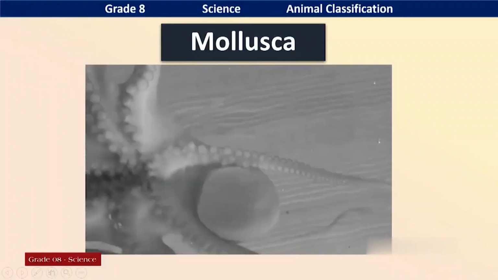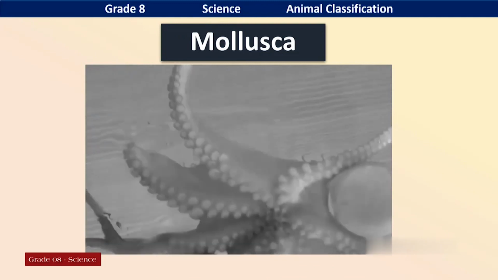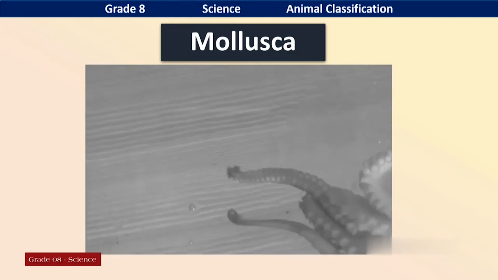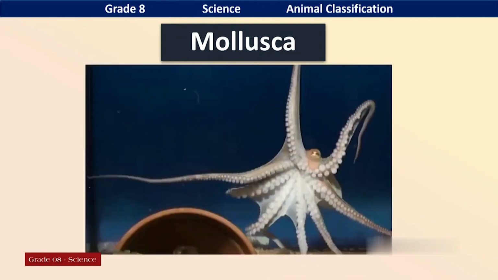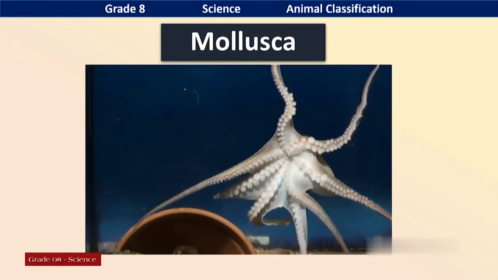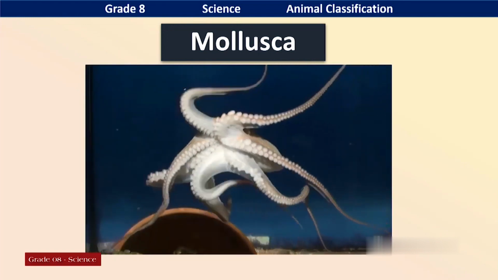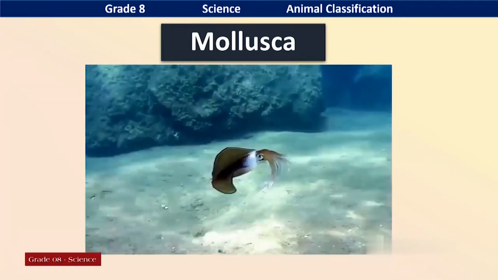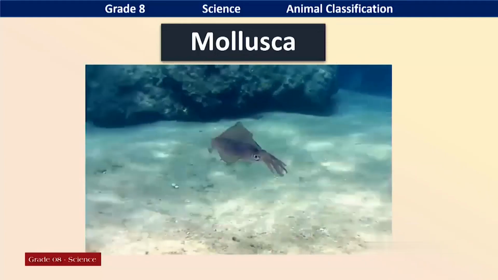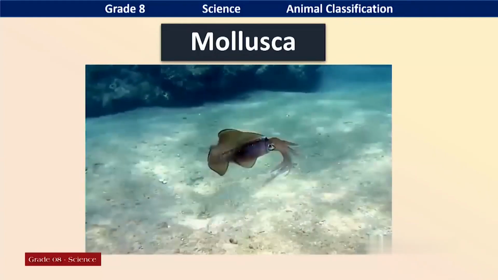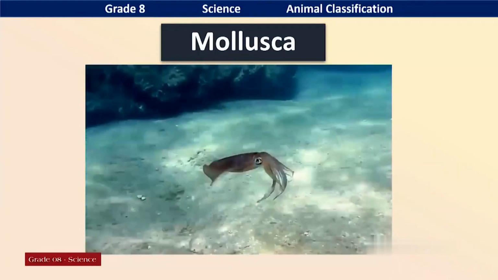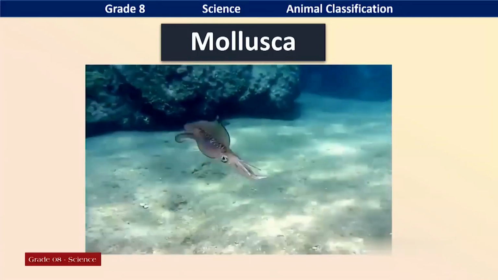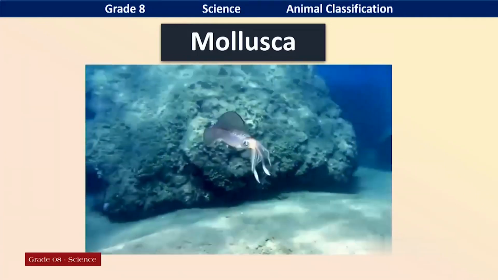Yes, can you identify this organism? It is an octopus. It is in the marine environment. Who are the other mollusca in the marine environment? This is a squid. Normally we call it cuttlefish. It is swimming in the sea. Yes. What are the other mollusca you know?